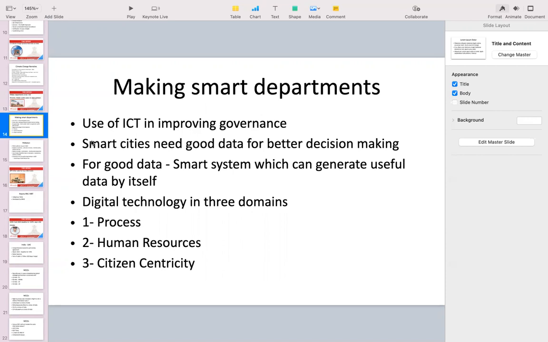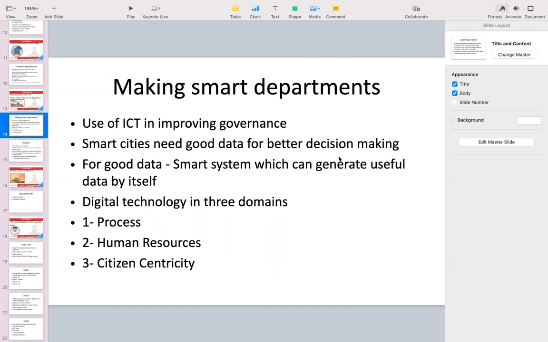So first, we are talking about smart cities, which will be sustainable. These smart cities, in order to become sustainable as well as smart, should pollute less, should be economically efficient, should be self-sustainable. We need good data, to see where the loopholes can be plugged, where improvement can be brought.